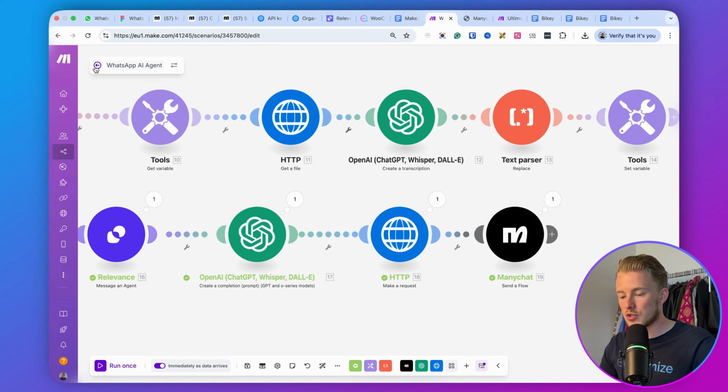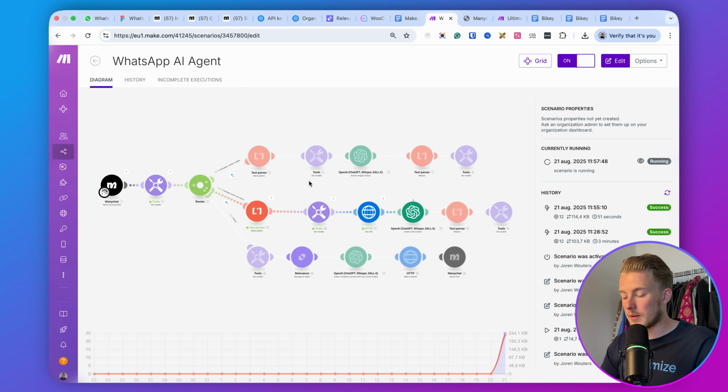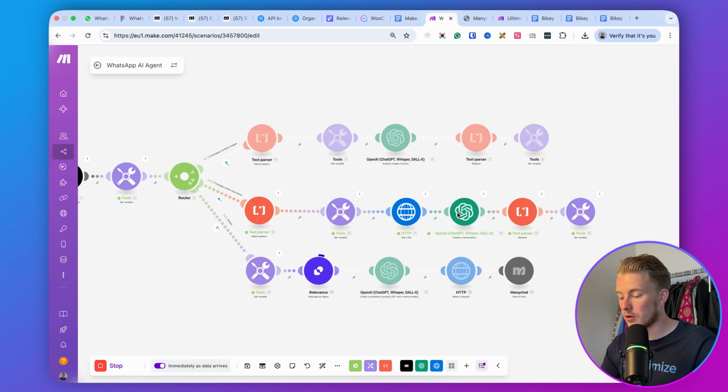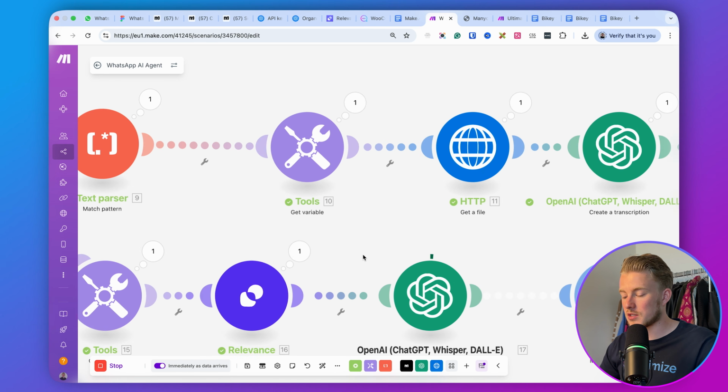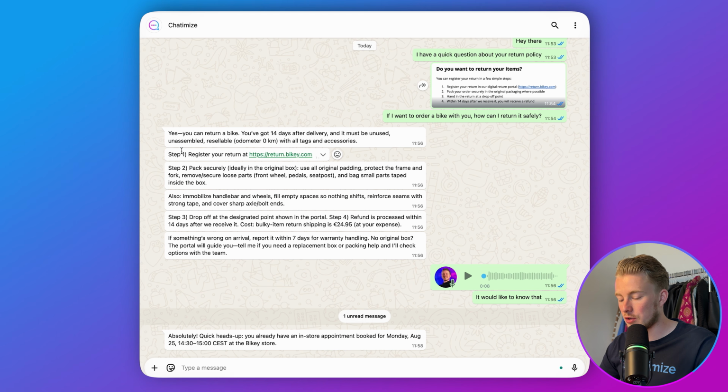And then again, you can just go back to Make, and it will trigger again in about, I would say, 30 seconds. So now you can see that Make is triggered again, and in this case it found a voice memo, it transcribes that voice memo, and then lastly it will send all of that information to Relevance AI. Relevance AI is now currently coming up with the answer. Then Relevance AI has given the answer, and now OpenAI is structuring that answer again into multiple messages. And then we send those messages to WhatsApp. And again, you already hear it.